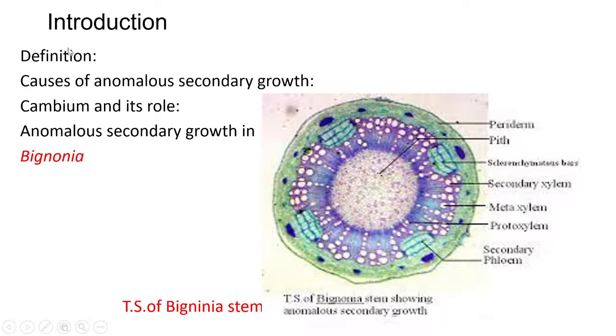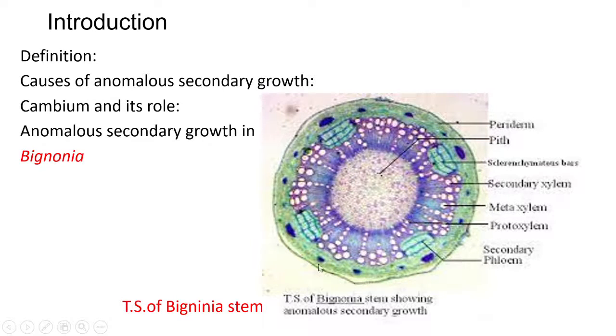The second cause of anomalous secondary growth is abnormal behavior of normal cambium. When the normal cambium is broken down at different places irregularly, at many places a larger portion of phloem than xylem is formed, and at other places more xylem than phloem is formed. Thus ridges and furrows are developed.